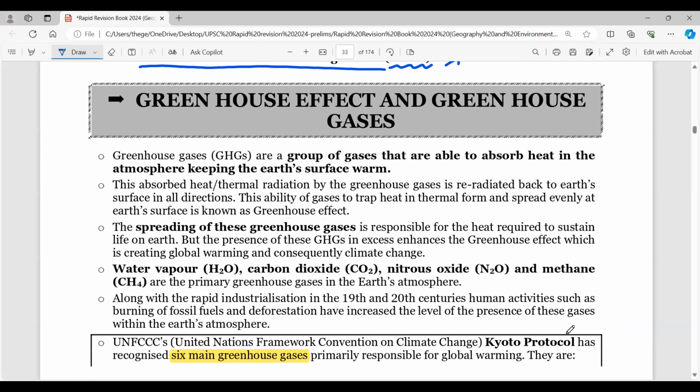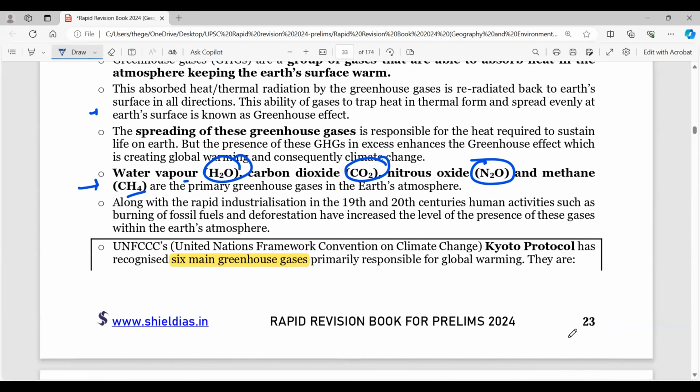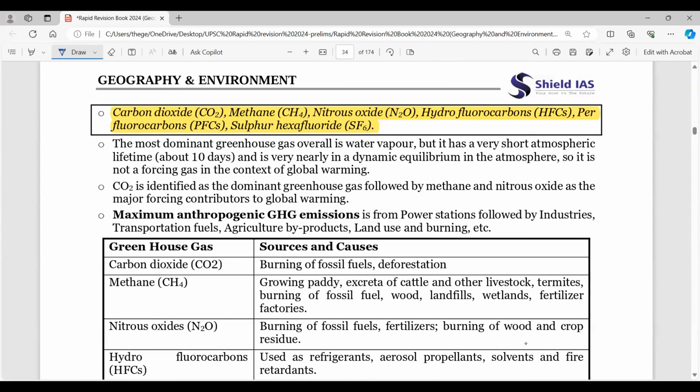Come to the greenhouse effect and greenhouse gases. The basic understanding is that it's a group of gases that absorb heat. I'm sure you know it. H2O, that is water vapor, carbon dioxide, nitrous oxide, and methane are the four most important. But remember the six covered under the Kyoto Protocol, the six main greenhouse gases which are going to be important. So here are carbon dioxide, methane, nitrous oxide, hydrofluorocarbons, perfluorocarbons, and sulfur hexafluoride. Remember these six, that's important.